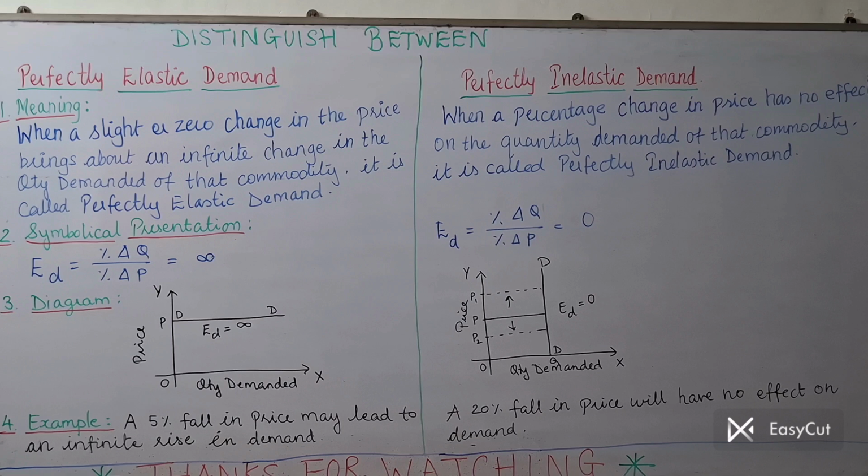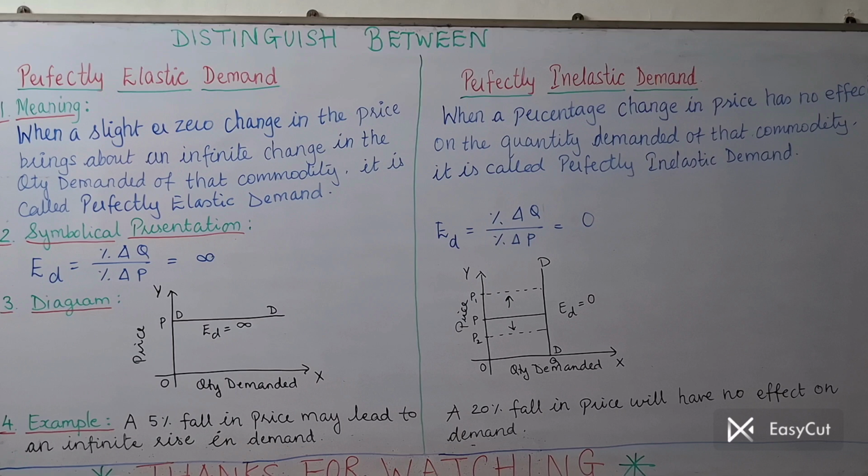Now moving to the other side, perfectly inelastic. Here "in" means no, none. It's negation. When a percentage change in price has no effect on the quantity demanded of that commodity, it is called perfectly inelastic demand. That means whatever may happen with the price, price may go up, price may come down, rise, fall, whatever, but still the demand will be fixed. There won't be any change in the demand. So it is called perfectly inelastic. That means non-changeable demand.